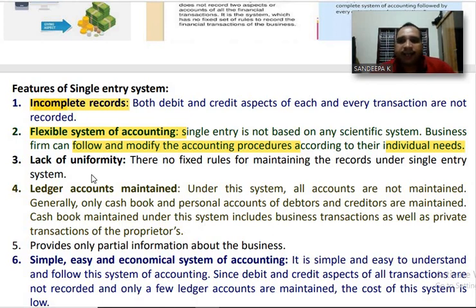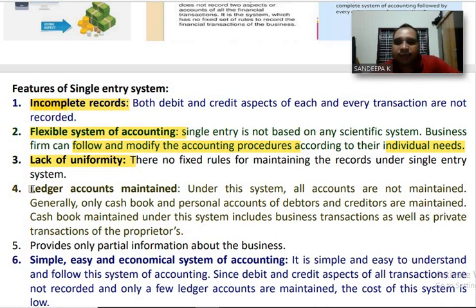Next, number 3, lack of uniformity. There are no fixed rules for maintaining the records under single entry system. According to the needs of the proprietor, he can write books of accounts under single entry system.